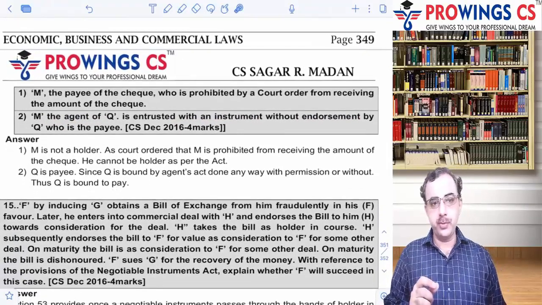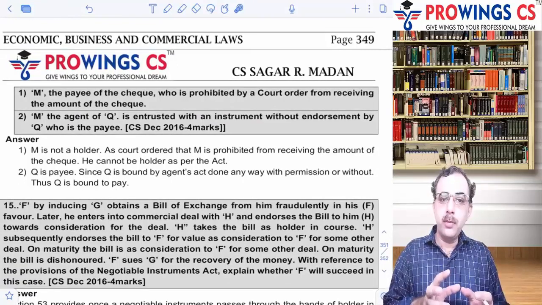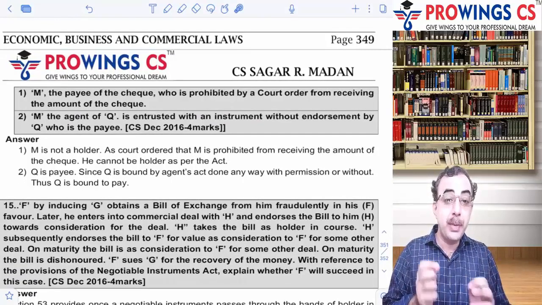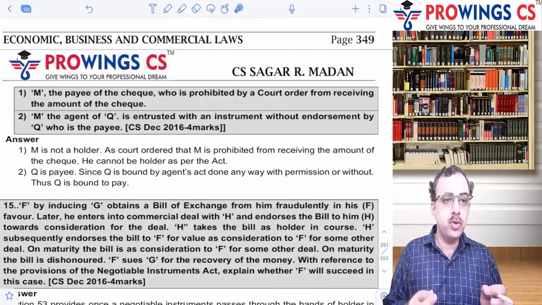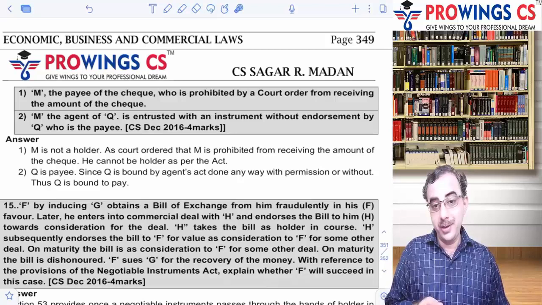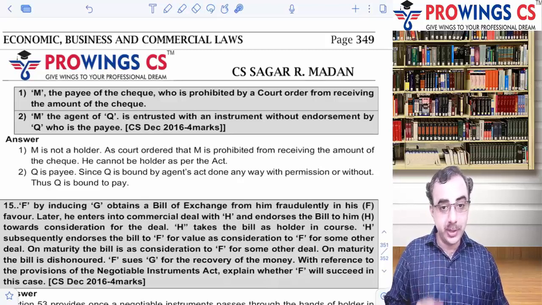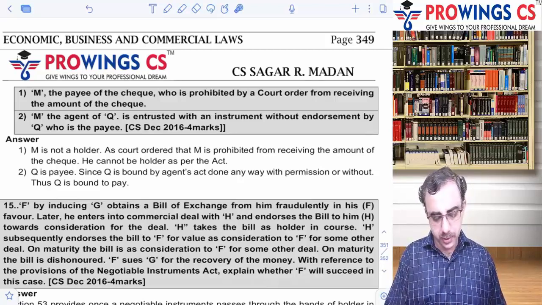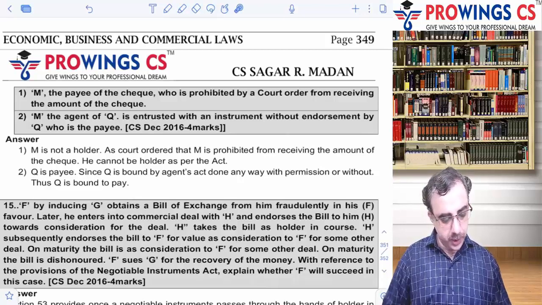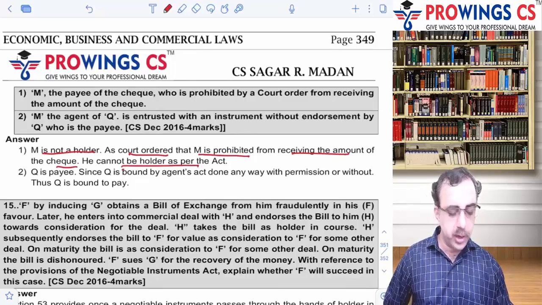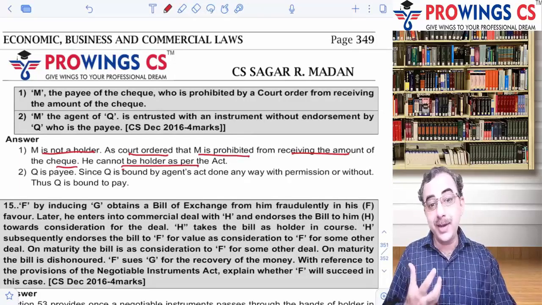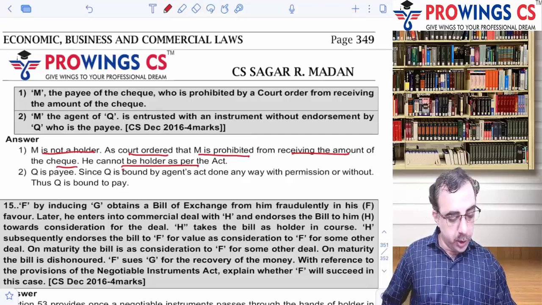What is the holder of an instrument? See, when you say a holder, it means a person who is entitled to receive the payment of the instrument. If he is not able to receive the payment, he is not the holder. You can say he is just holding the check or holding the instrument, but not a holder as such. He is not entitled to the payment of the check. So यहाँ पे in the first case you are writing down M is not a holder. Court ordered M is prohibited from receiving the amount of the check. So he cannot be called a holder of a check because he is not entitled to receive the payment on the check.